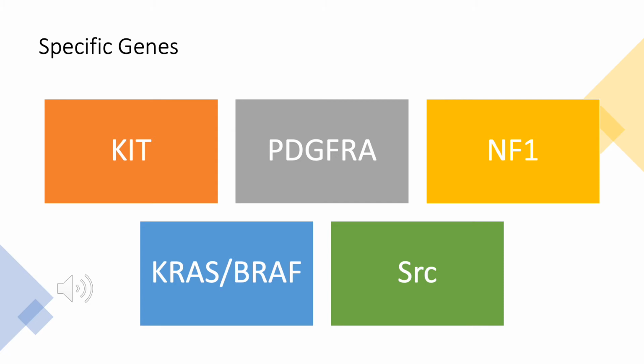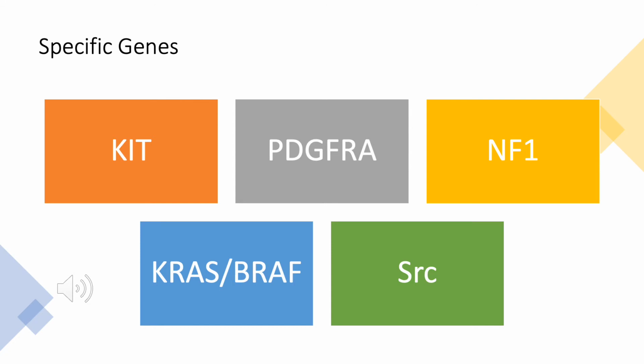Specific genes to GISTs are the KIT gene. The KIT gene provides instructions for making a member of the protein family, tyrosine kinase receptors. This will transmit signals from the cell surface to the cell and aid in signal transduction. The PDGFRA is a tumor promoter, and it provides instructions for making a protein, which is the platelet-derived growth factor receptor, and this is part of the tyrosine kinases, and this works with the KIT gene.